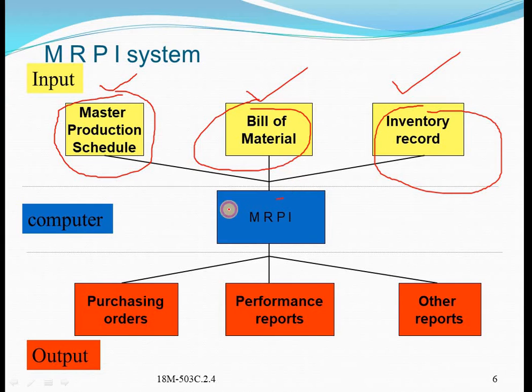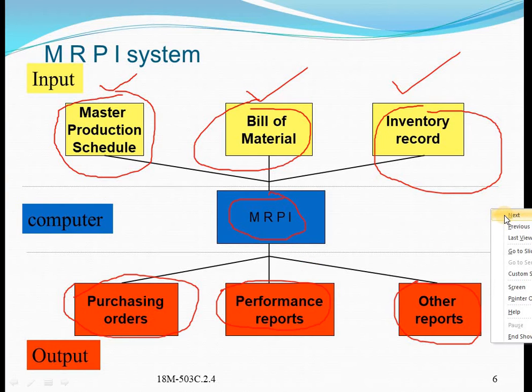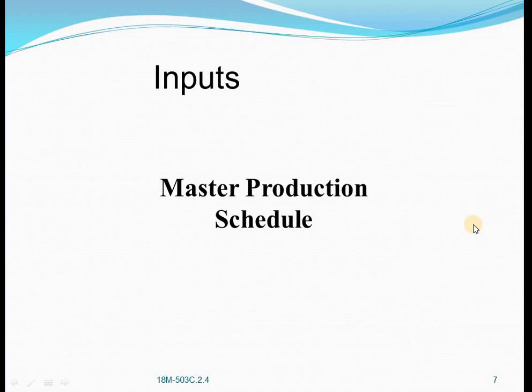So these three will be processed in the MRP1 system and will give you the outputs like purchasing orders, performance report, and other reports. So these are the various outputs given by the MRP1 system. So next one we'll discuss about the inputs. First input is master production schedule.